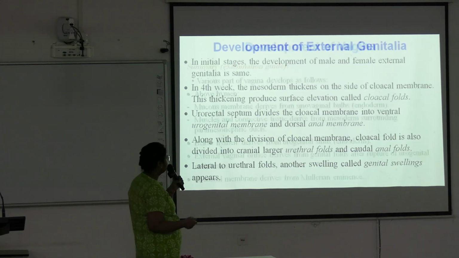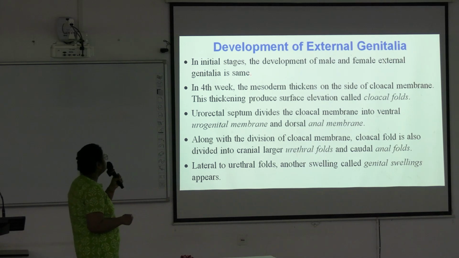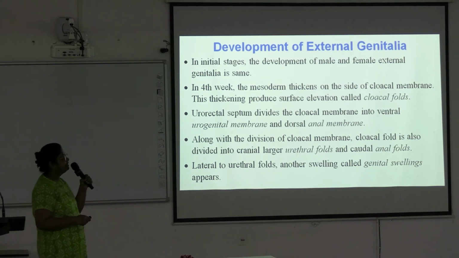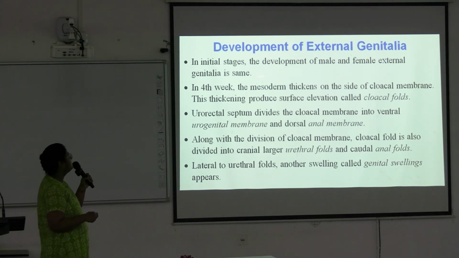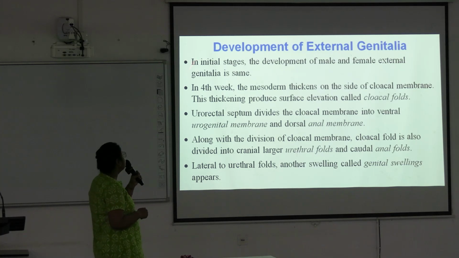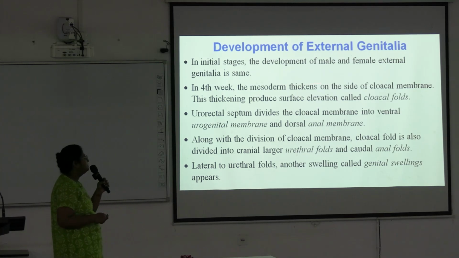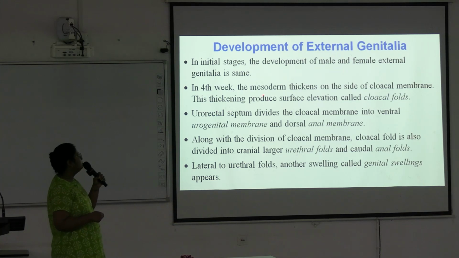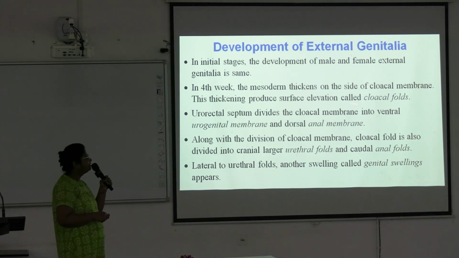Okay, next we are going to the development of external genitalia in females. In the initial stages, the development of male and female external genitalia is the same. In the fourth week, the mesoderm thickens on the side of the cloacal membrane, and this thickening produces surface elevations called the cloacal folds.